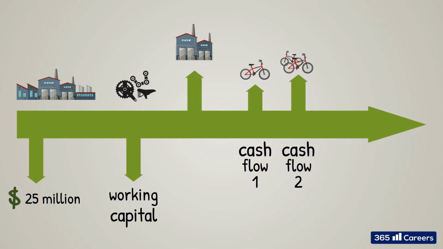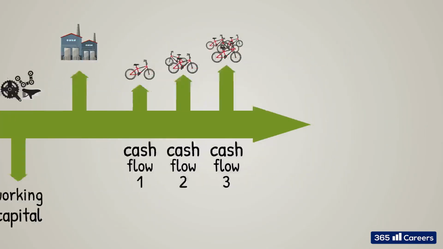Recurring operating cash flows are the main source of income that will determine whether this will be a successful project. The more bicycles are assembled, and the higher the efficiency with which this is done in the plant, the higher the cash flows realized throughout the plant's life, and the higher the chances of the project succeeding.